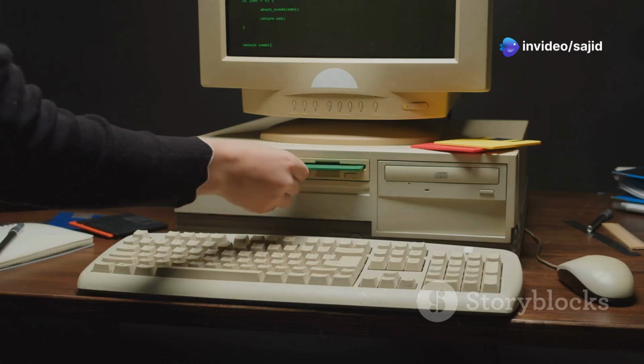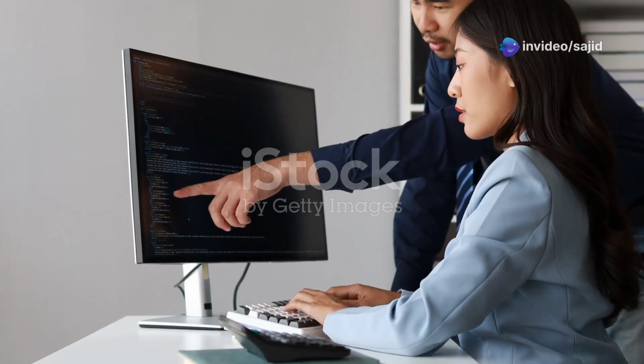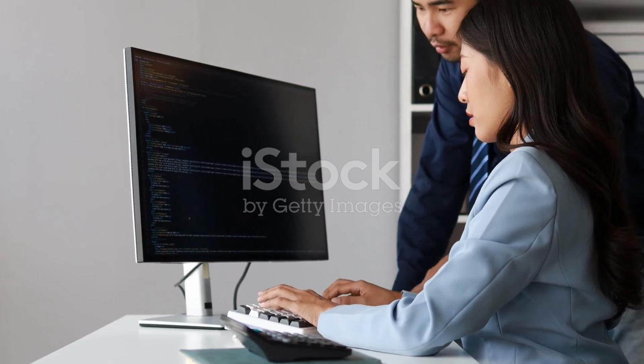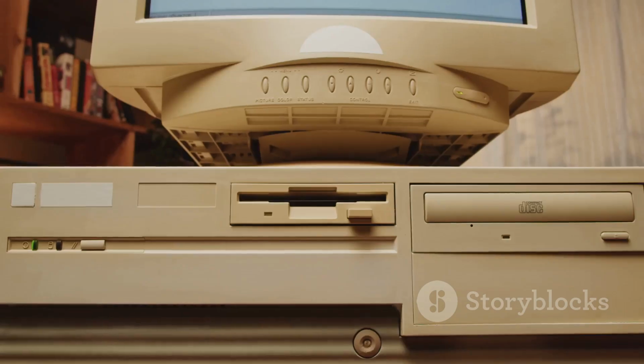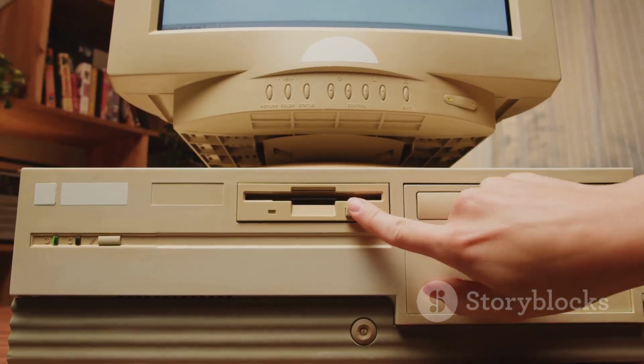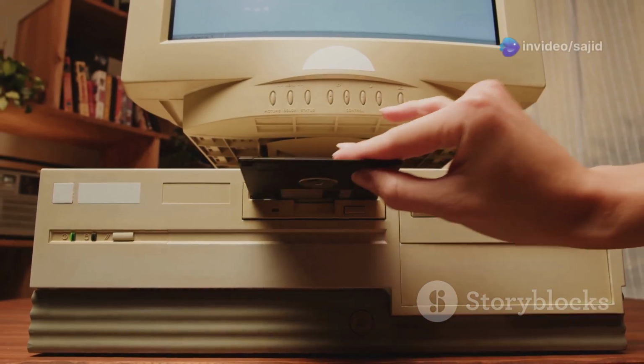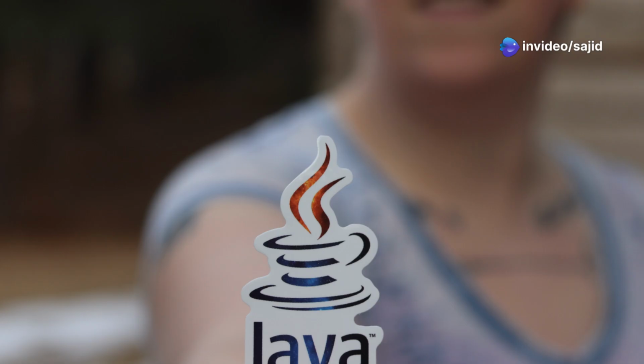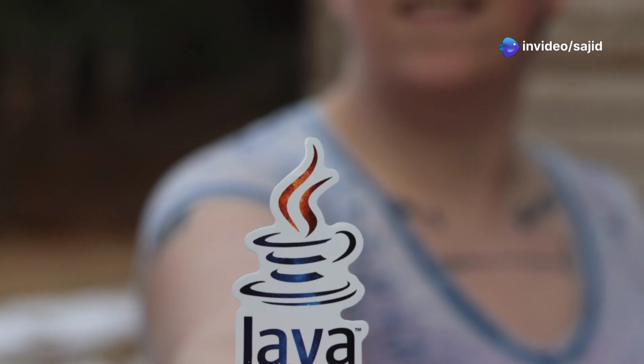Java's journey began in 1991. A team at Sun Microsystems led by James Gosling started the Green Project. They aimed to create a language for digital devices like set-top boxes. Java was initially called Oak, however it was renamed Java in 1995.